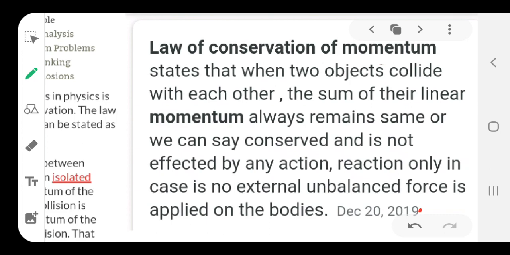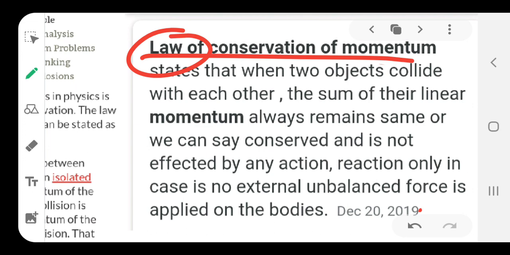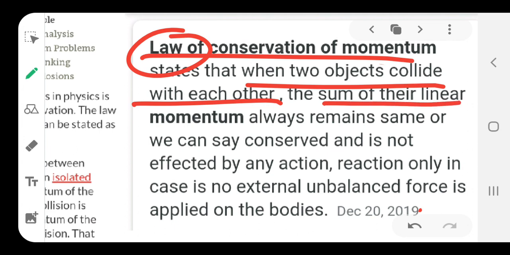Okay. So, according to the law of conservation of momentum, it states that, and this wording should be very precise, because these are laws, you can't change them according to your own statement. When two bodies collide with each other, the sum of their linear momentum always remains the same.